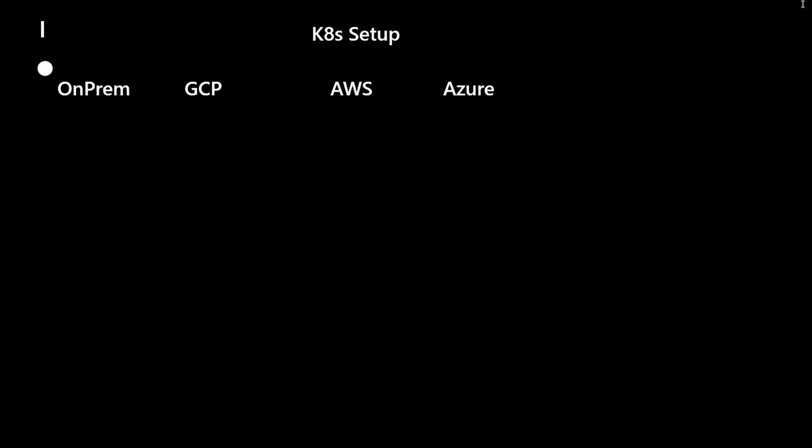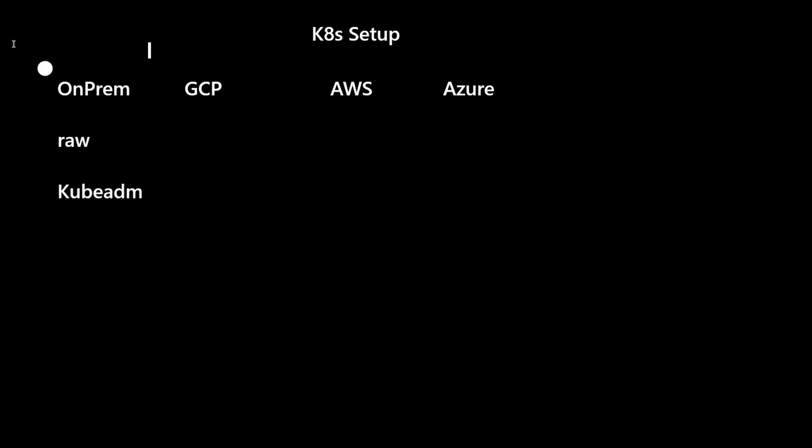If you are doing it on-prem, you have to take care of each single component, like etcd and the APIs. Everything you have to configure manually, right? That's a very raw way of doing the setup, which would definitely be very complex. To make this kind of setup simple, you have a tool called kubeadm.